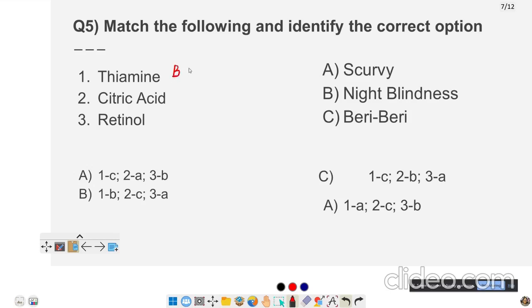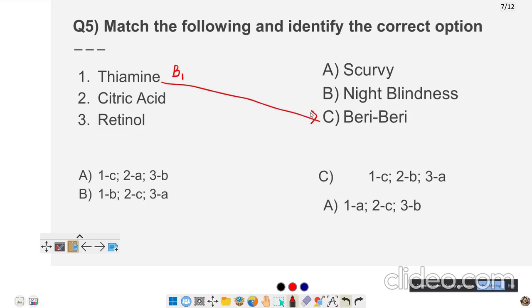Always remember, in the examination, the vitamin names are also very important, and the diseases caused by them. Vitamin B1 is also called thiamine, and a severe deficiency of thiamine causes a disease called beriberi, which causes paralysis.